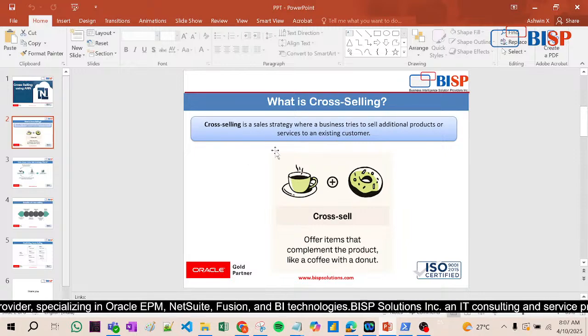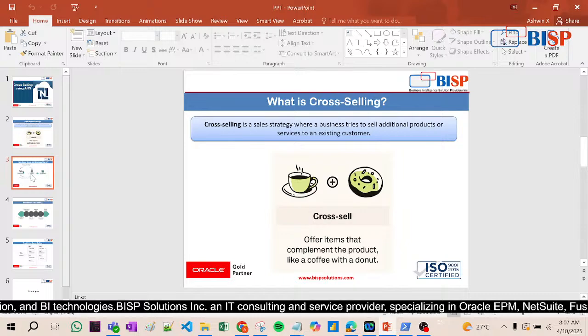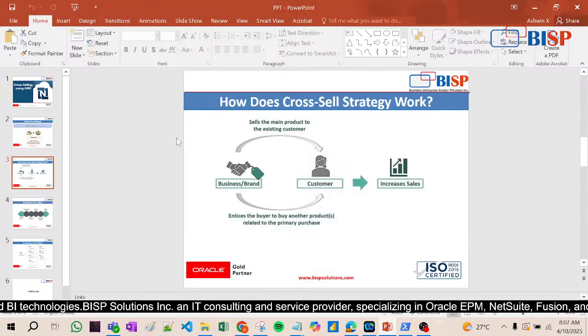Cross selling is a sales strategy where a business tries to sell additional products. Cross sell offers items that complement the product, like coffee with a donut. How does the cross sell strategy work? It sells the main product to the existing customer, that is fine, and entices the buyer to buy another product.